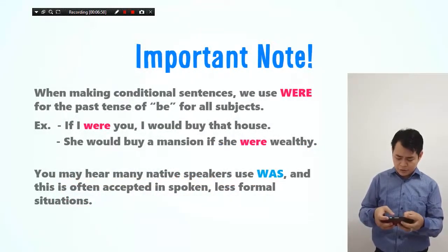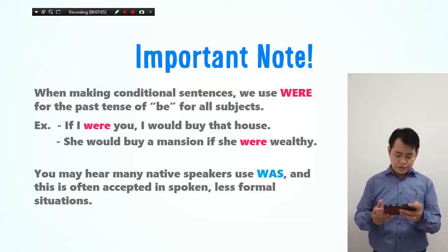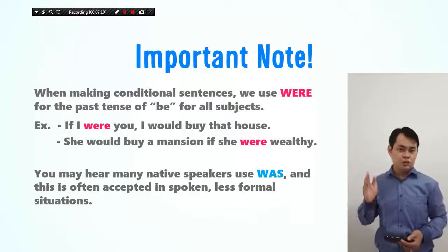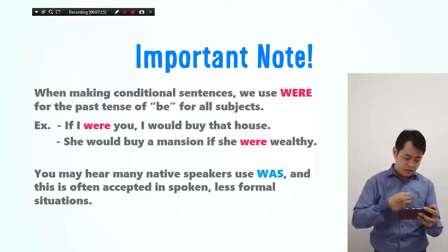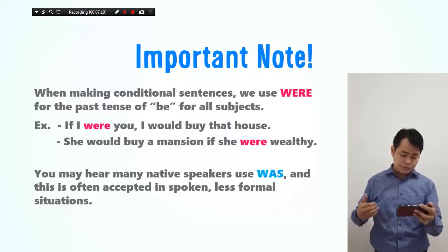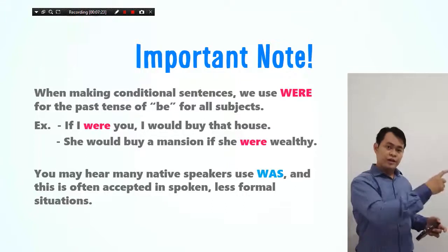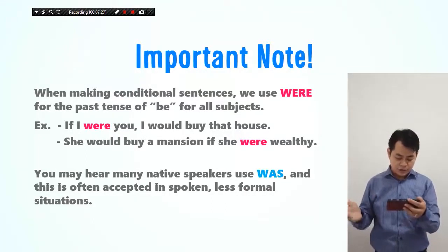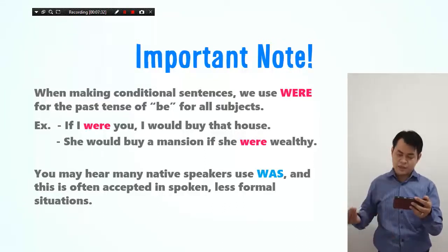Okay, the next important thing that you have to do when you're making conditional sentences: we use were for the past tense be for all subjects. So, for example, in the slide you can see, if I were you, I would buy that house. You see, that be becomes were, not was. So you have to use were. And then the next one, she would buy a mansion if she were wealthy.